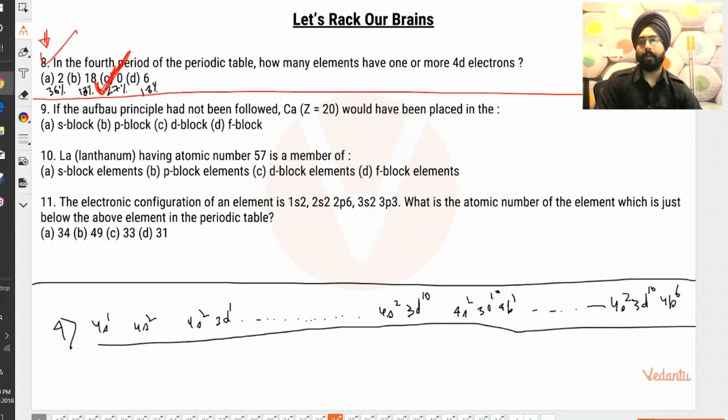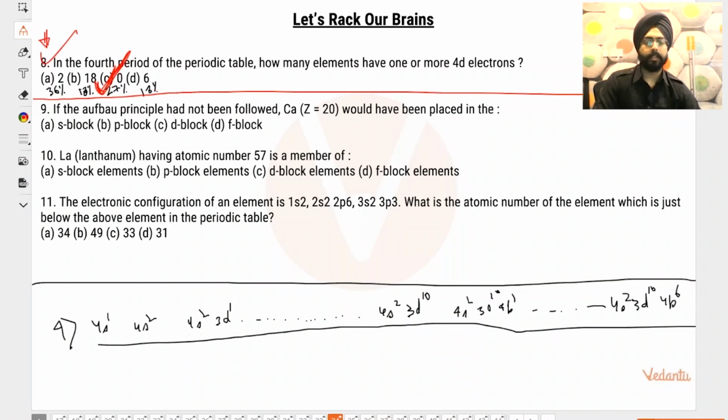Question number 9. I am putting the chat to organizers only once again. If the Aufbau principle was not followed, Aufbau principle is increasing order of energy is the order of filling of electronic orbitals, n plus l rule. If that was not followed, calcium would have been placed in which block? The options are s block, p block, d block, and f block. I am giving you another 30 seconds to think about this problem.